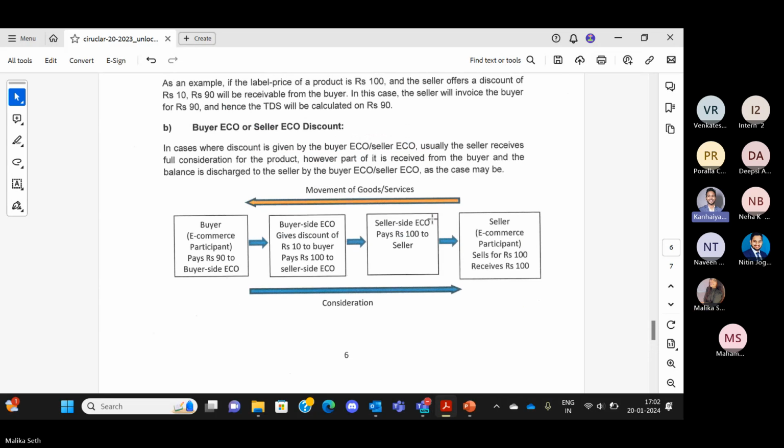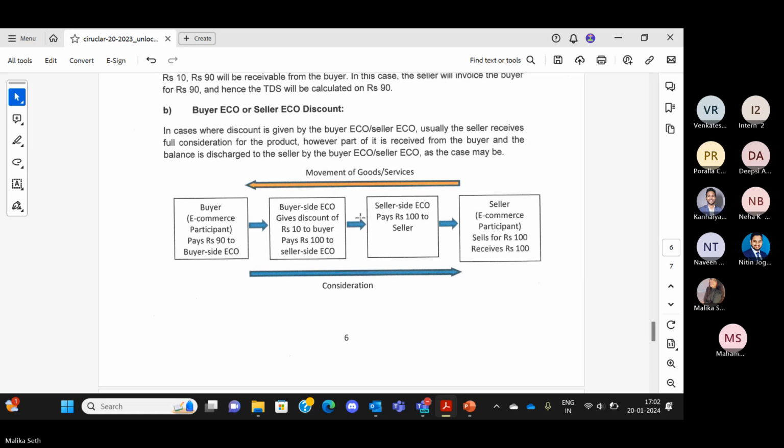Where is the second part, where if the seller side provides any discount of, say, 10 rupees? In that case, 90 rupees will be the gross amount, right? But is that not covered in this case also, now that the seller side ECO is giving a discount? Isn't this the same thing? For example, for an invoice of 100 rupees, the buyer pays 100 rupees to the buyer side ECO, and the same is remitted to the seller side. And for example, the seller has given 90, so it will add 10 and give 100 to the seller, right? Isn't it the same thing?